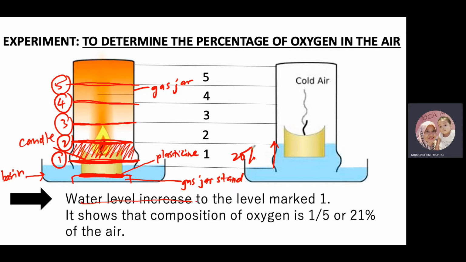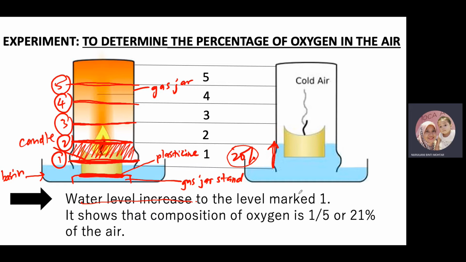So, sebanyak mana water level will increase, kita tengok pada percentage of the oxygen. So, if water increase sebanyak satu level sahaja, maksudnya dia akan ambil sebanyak 20% lah. Okay, composition of the oxygen in air. So, this experiment is to show that the composition of oxygen in air is about 1/5 or 21% of the air. Okay, when you look at the question in your textbook, for question number 1, what happened to the flame of the candle after a period of time? It will extinguished. Okay, dia akan padam. Okay, why? Because there is no more oxygen to support the combustion. Okay, the oxygen has been used up.